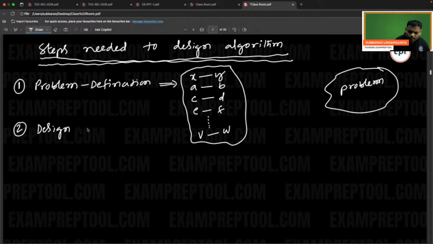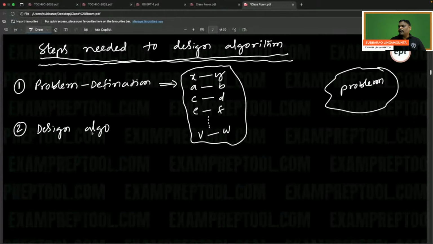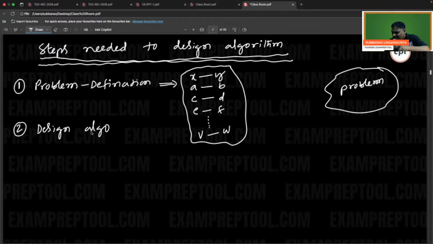Design algorithm. Knowing the problem clearly, that is okay. The second step is design algorithm. So what I mean to say is, remember everyone, after knowing the problem clearly, the people who are working in the algorithm subject have to design an algorithm. The algorithm subject already has algorithms. After knowing the problem clearly, write to this problem using the existing algorithm subject.